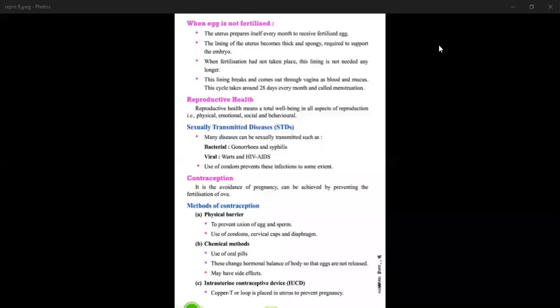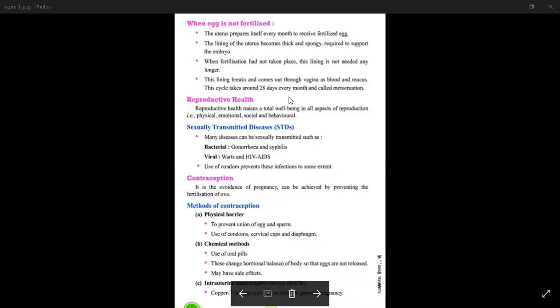Hello students, let's start the topic reproductive health of the chapter How Do Organisms Reproduce of class 10th. What is reproductive health? Reproductive health means a total well-being in all aspects of reproduction, that is physical, emotional, social and behavioral. So this is reproductive health.